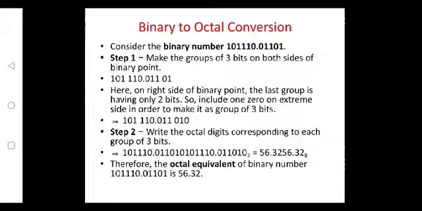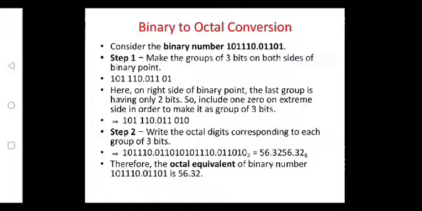For integer part, start from LSB to MSB. For fractional part, start from MSB to LSB. So first let us do for integer part. So first group is 110. I am starting from LSB. The last 3 digits of an integer 110. Similarly, next group is 101. So 110 equivalent in binary, that is 2 power 0, 2 power 1, 2 square, 4 plus 2, which is equivalent to 6. And the second group is 101, equivalent is 5.